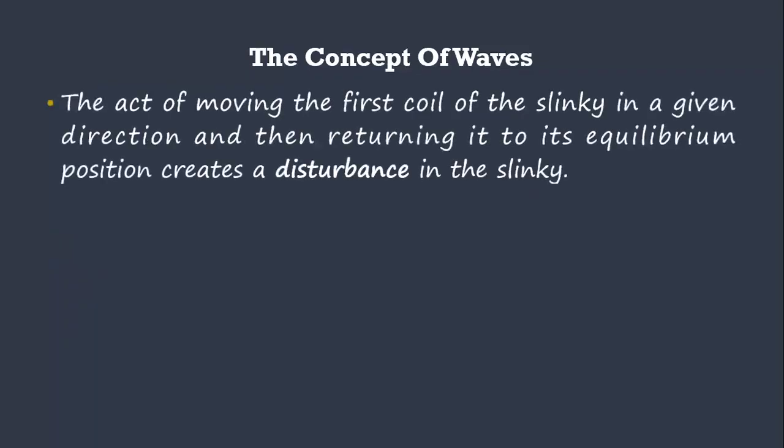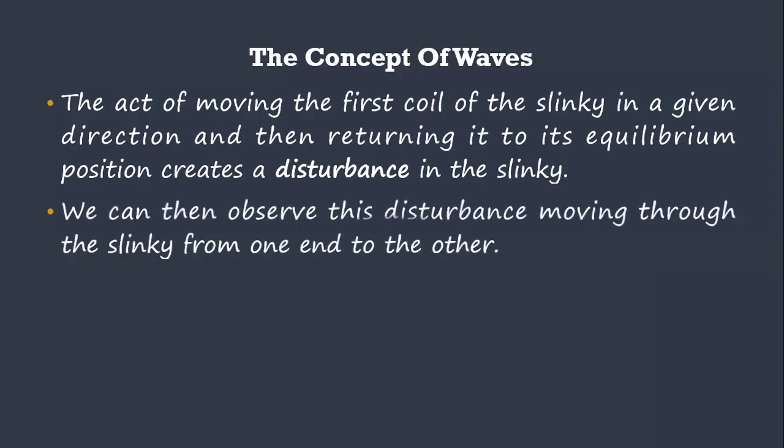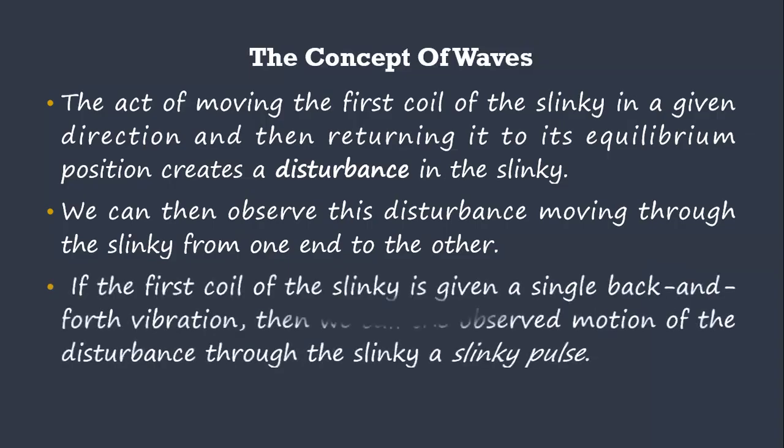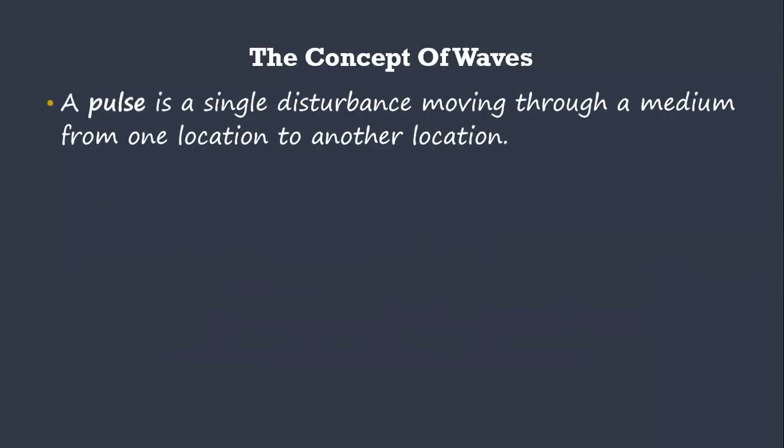Now, the act of moving the first coil of the slinky in a given direction and then returning it to its equilibrium position creates a disturbance in the slinky. We can then observe this disturbance moving through the slinky from one end to another. If the first coil of the slinky is given a single back and forth vibration, then we call the observed motion of the disturbance through the slinky a slinky pulse. A pulse is simply a single disturbance moving through a medium from one location to another location.